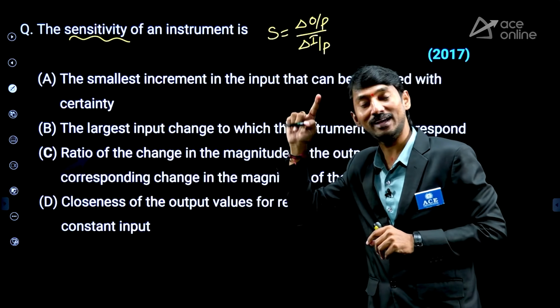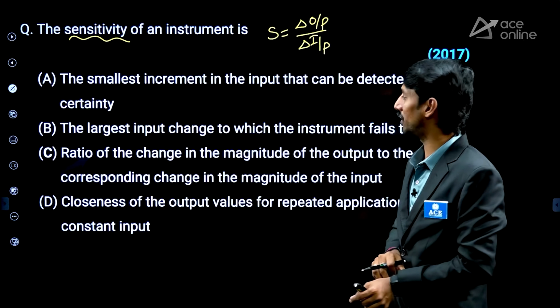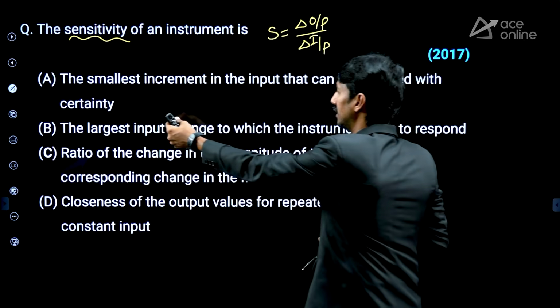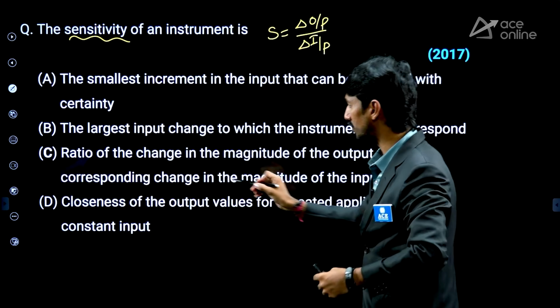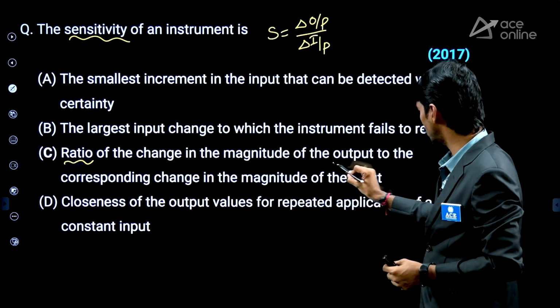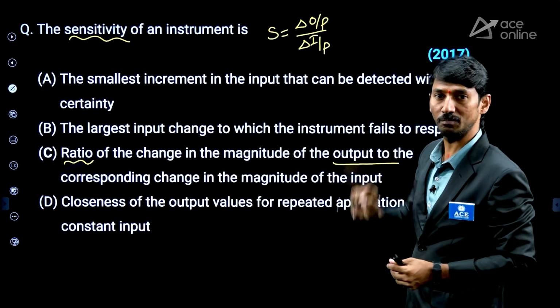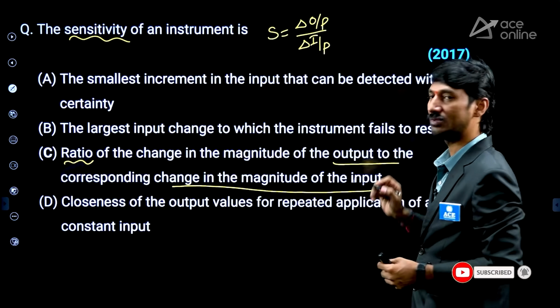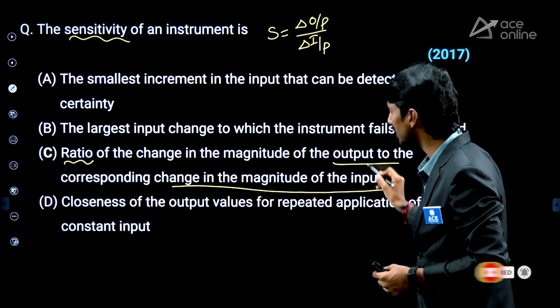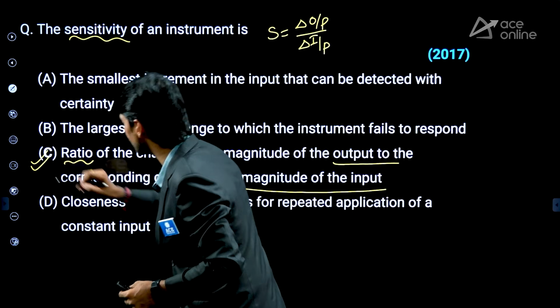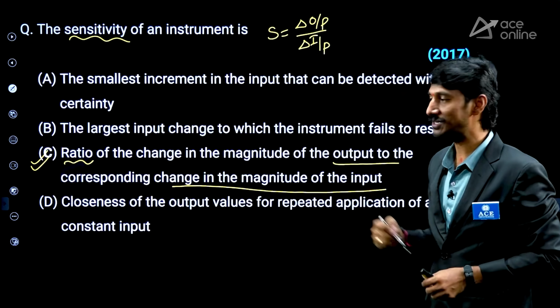In that way, recollect the formula and check the corresponding options. Here, the smallest increment, no. The largest input, no. So simply here, ratio of the change in magnitude of the output to the corresponding change in magnitude of the input. So therefore, what is the meaning of this? Yes, delta output by delta input. Therefore, answer is this. Right? Next question.